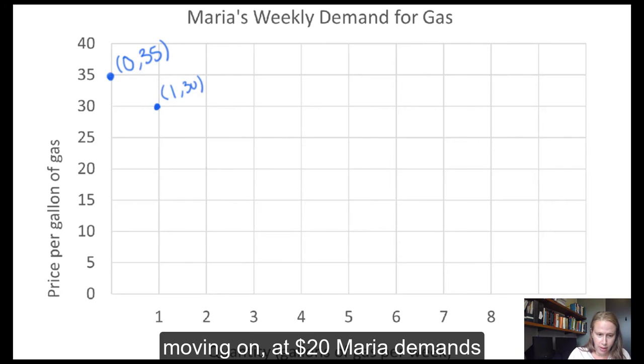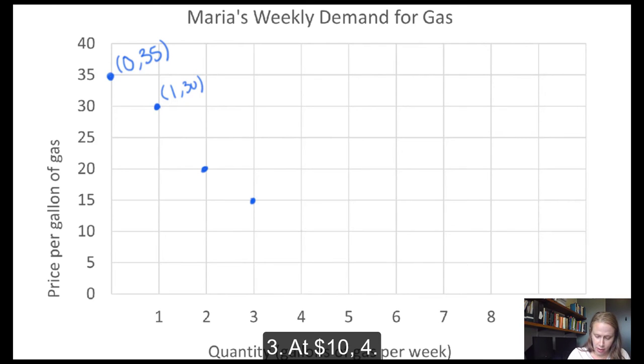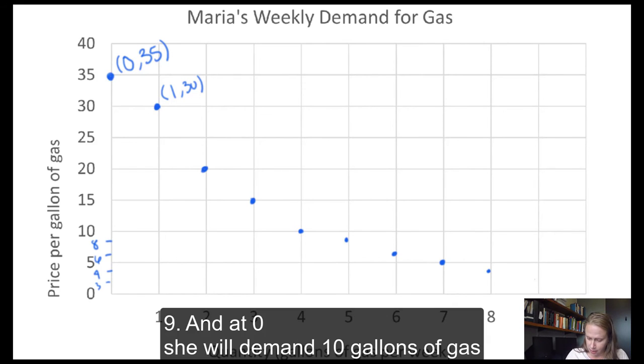Continuing on, at $20, Maria demands 2 gallons. At $15, she demands 3. At $10, 4. At $8, 5. At $6, 6. At $5, 7. At $4, 8. At $3, 9. And at 0, she will demand 10 gallons of gas.